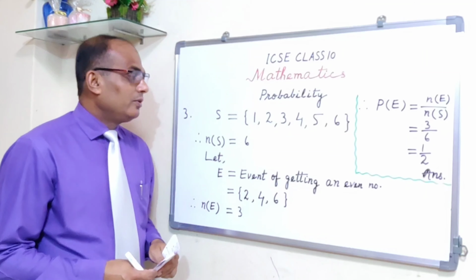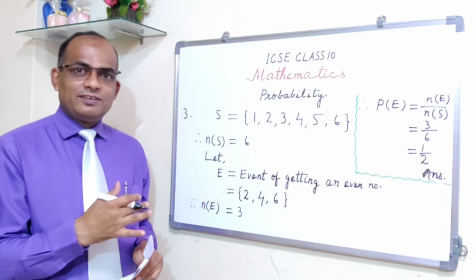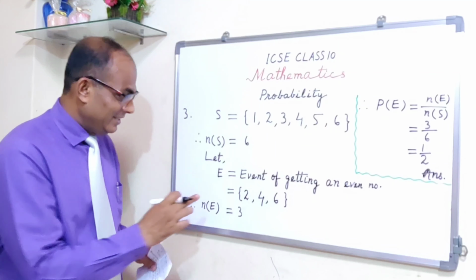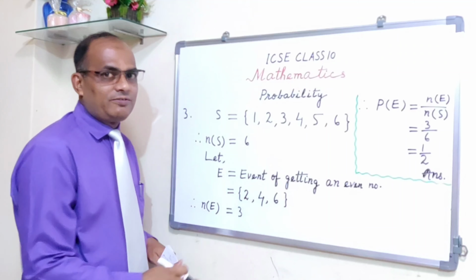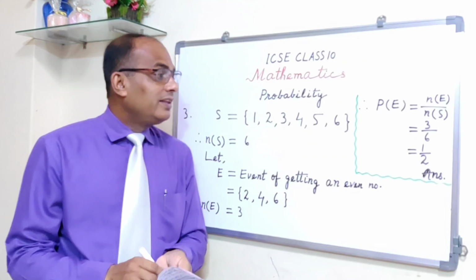So we saw that in all the 3 questions the answer is 1 by 2, but E is different. Alright, hope the things are clear.